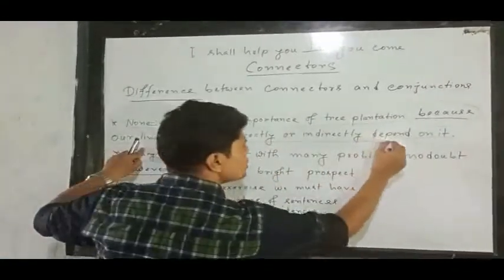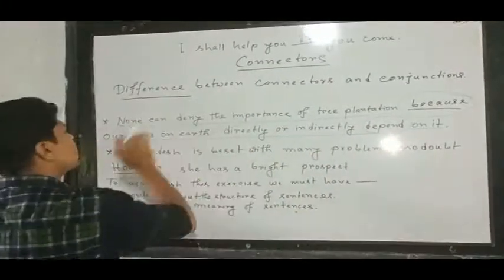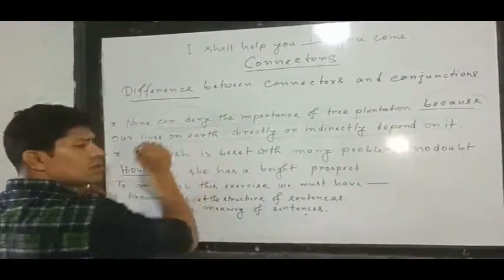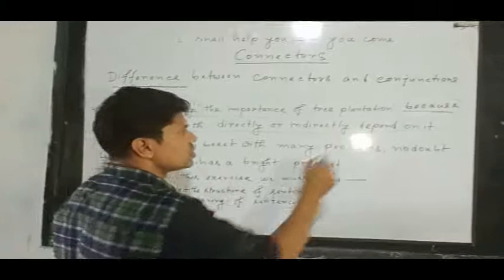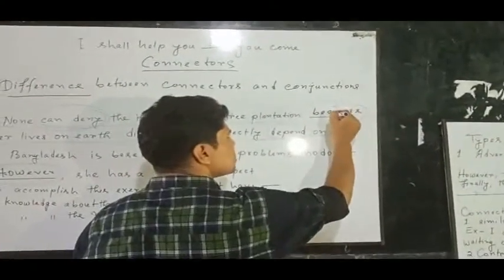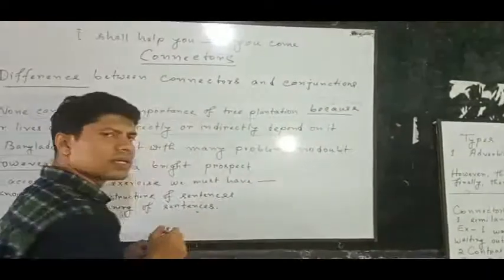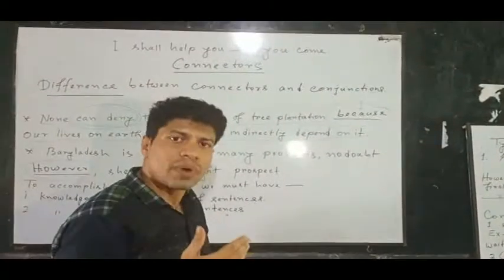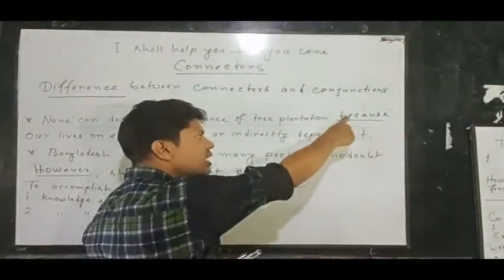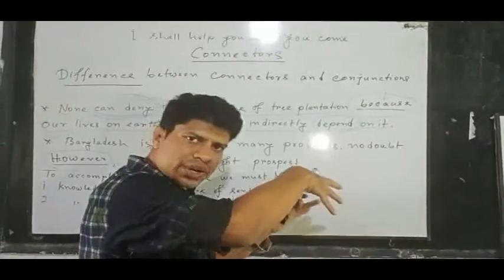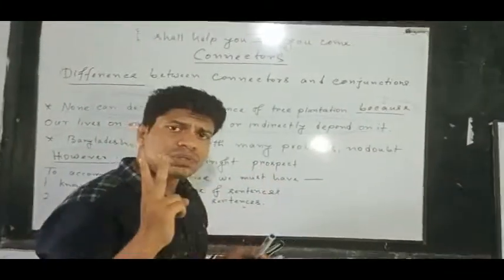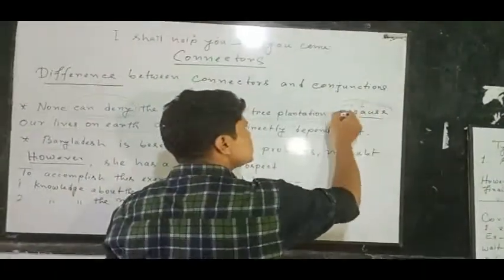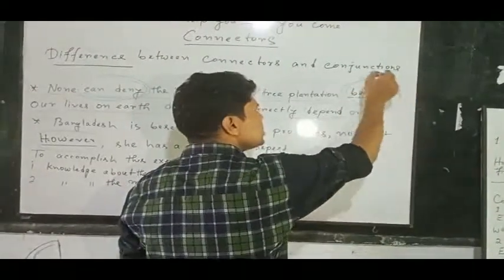Just you see the verbs here. Depend, this is a verb, and in this part, can deny. It is also another finite verb. So what is this? Is it a connector or is it a conjunction? Then we will say that no sir, it is a conjunction. Why? Because here the word is joining or connecting two clauses in a big sentence. So this because is not a connector, rather it's a conjunction.